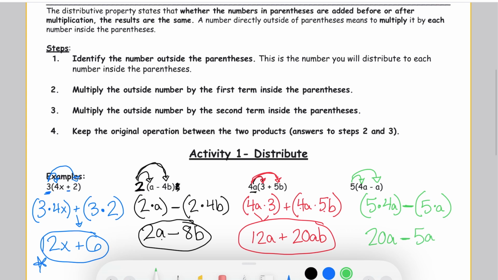Notice here, these are both the same term. So 20a and 5a, they're both a's, so you can subtract them. I can think of it as I have 20 apples, and I'm subtracting 5 apples. So what I have left is 15 apples. So this is it, completely simplified, and you always check to see if you can simplify that.